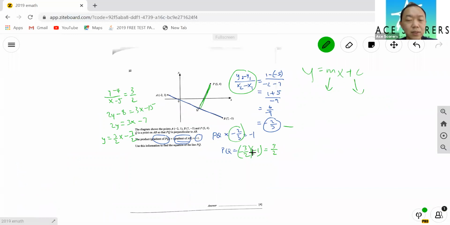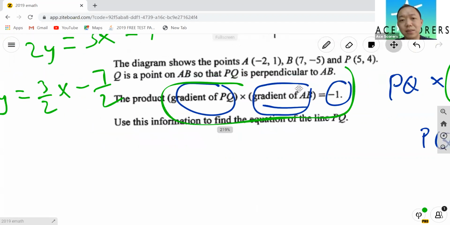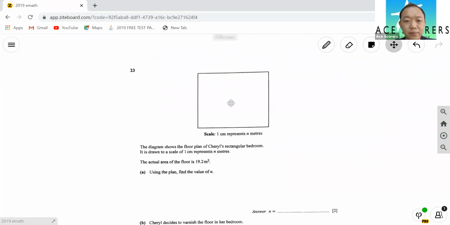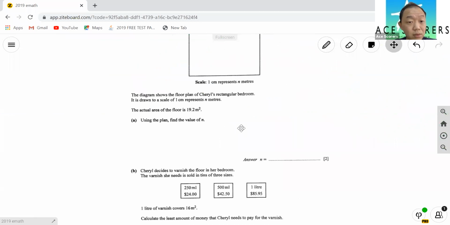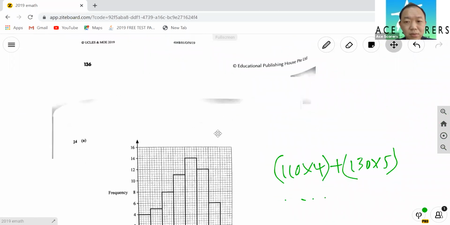Yeah, right? So you find the gradient, then you got to invert the thing. Once you invert this thing, you can find the other gradient, because this is slightly different from your usual one. They have given you a special formula to find the gradient of the other line, which is a perpendicular line. Okay, next. Right, so I think this you have to draw. Skip this for a while.